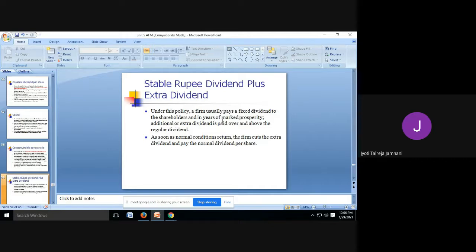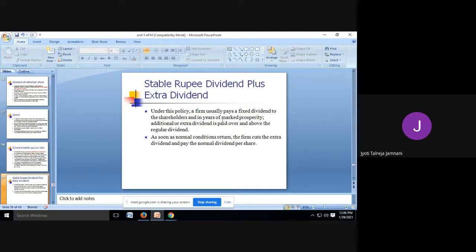prosperity. That means now I have decided I will pay 5 rupees every year. So I'm paying 5 rupees every year, but maybe in 2021 I have made a huge profit. So this is a year of marked prosperity. I have made something much better than what I have done earlier. In such years, some additional amount can be paid. So additional or extra dividend is paid over and above the regular dividend. So 5 rupees is my regular dividend. In 2021, I have performed well, so I will pay an additional 4 rupees. So this year I will pay 9 rupees dividend.